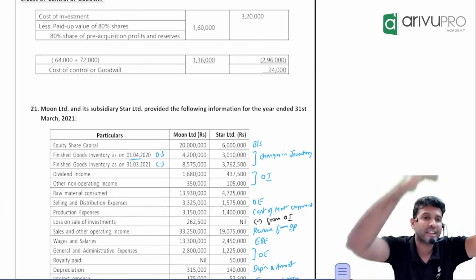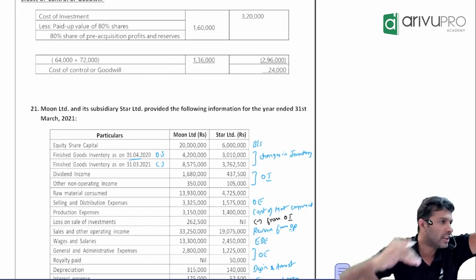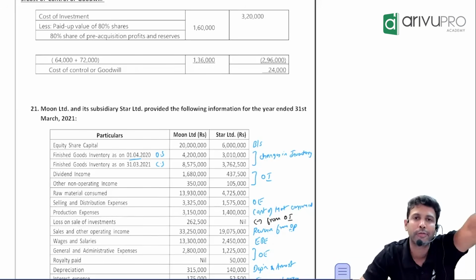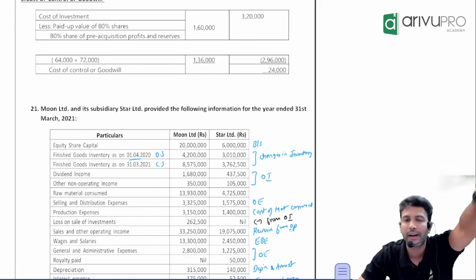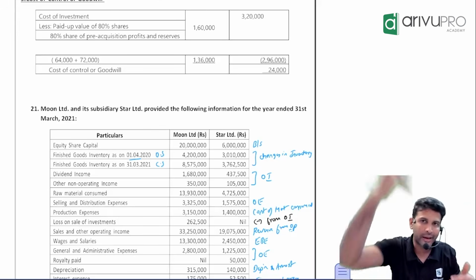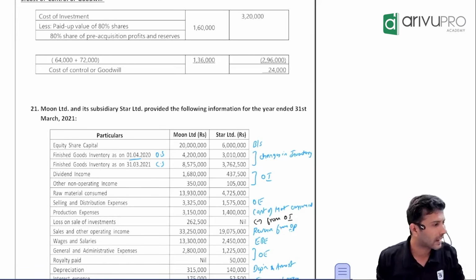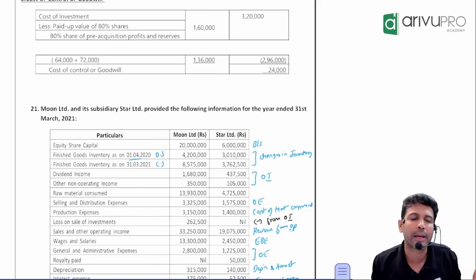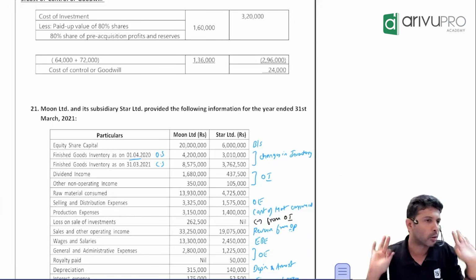Then you can remember it as EFD. E for employee benefit expense, F for finance cost, D for depreciation and amortization, O for other expense. From income minus expense, you will get profit before tax, and reduce the tax and you will get the profit after tax.